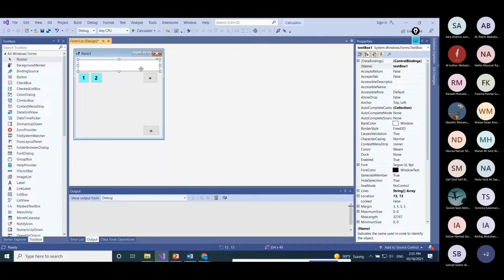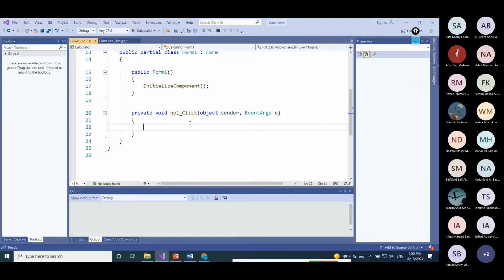That is very simple. When I click here, let me generate that event. So when I click here, what will happen? I need that text box one, the name is TextBox1.Text, to be equal 1. As simple as that.